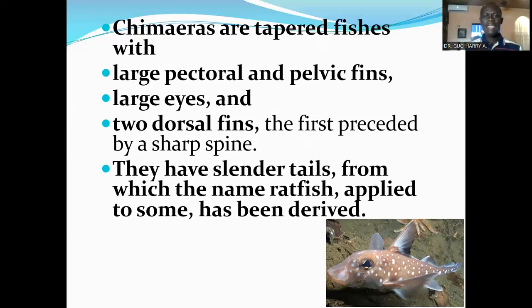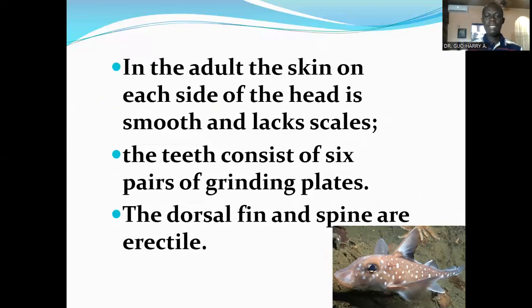They have slender tails, from which the name ratfish, applied to some, has been derived. So they have a very slender tail, and in outlook they look like a rat, just as displayed on this slide. This is the ratfish. In the adult, the skin on each side of the head is smooth and lacks scales.